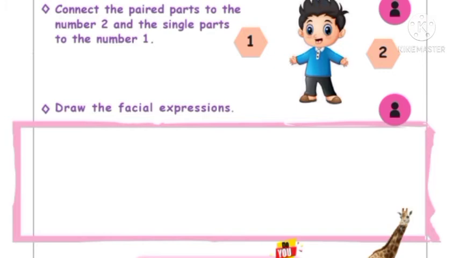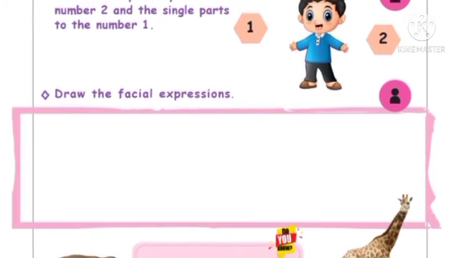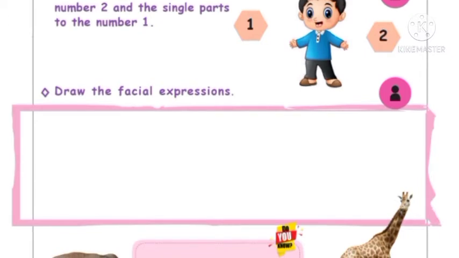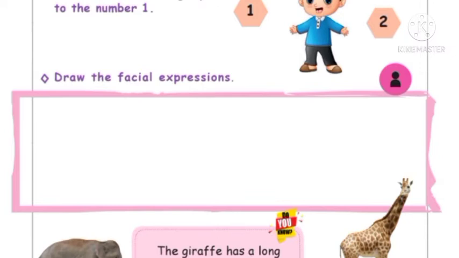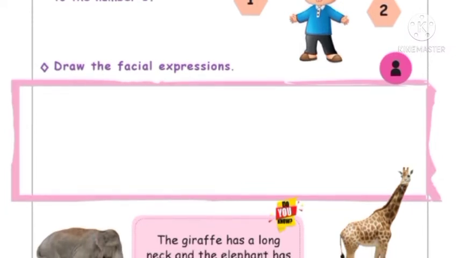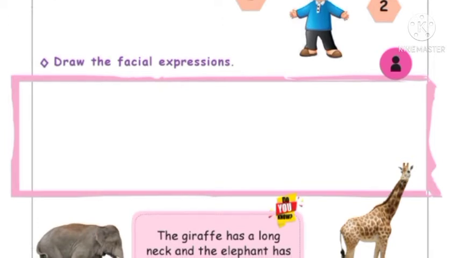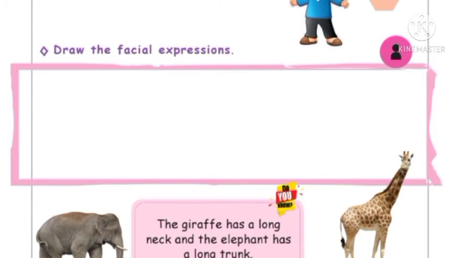Then connect the paired parts to the number 2 and the single parts to the number 1. So children, what you have to do is connect the paired parts of the body. Paired means two parts, to number 2, and single parts to number 1. Here children, you can draw facial expressions of your own.